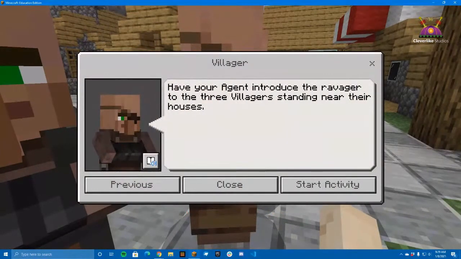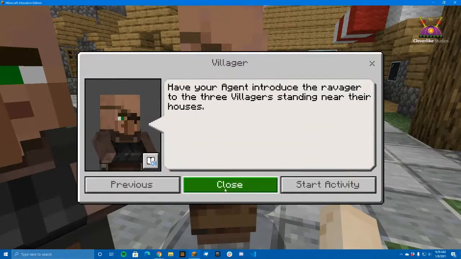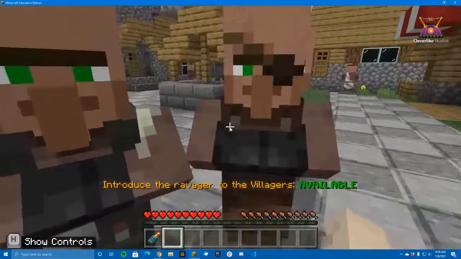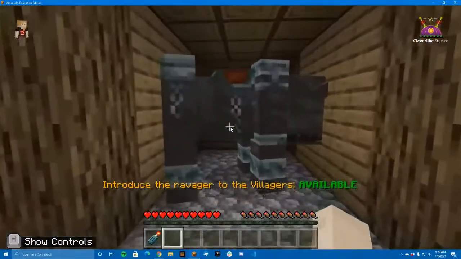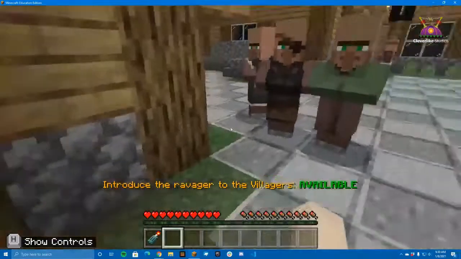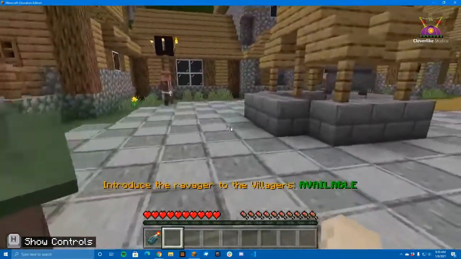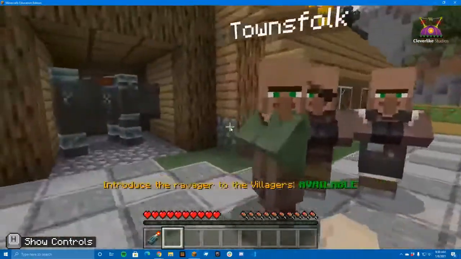What are we going to have to do here? I can hear the ravager in the background. Have your agent introduce the ravager to the 3 villagers standing near their houses. Okay. Let me get a look-see here. There's our ravager. Hey, buddy, it's okay. I know you get a bad rap just because you're big and strong.